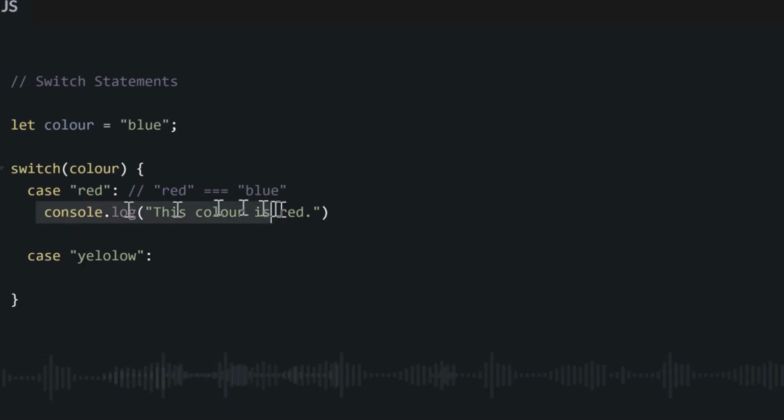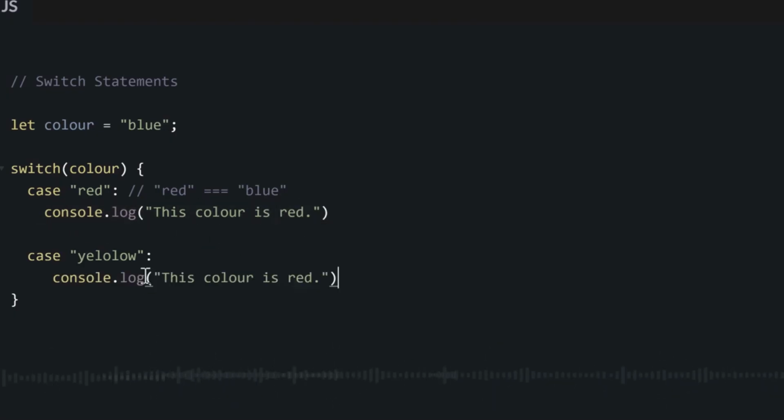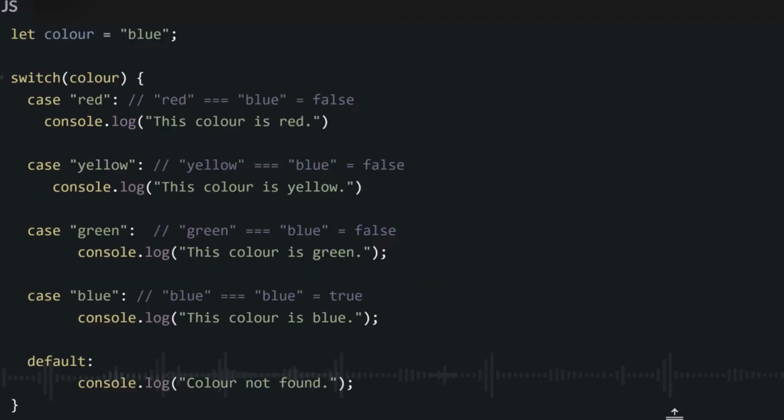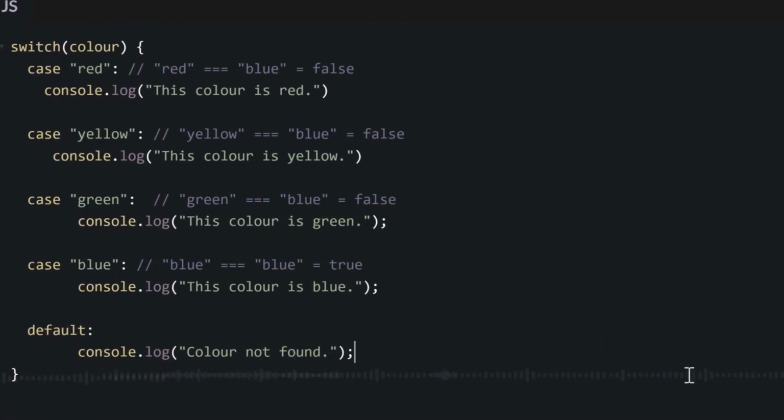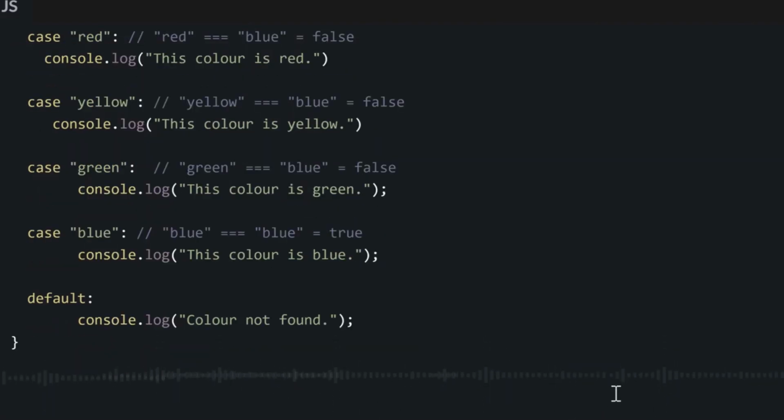If they are not the same, then move on and check the next case. It will continue to compare each of our cases to what is inside this switch bracket, which is our color variable, and it will only run our case if the comparison is true. And then finally we will write the default, which na like our else statement. That is the final thing we want do. If all our conditions we check for, none of them return true, that is, if none of these cases match what is inside our variable we compare to, then do this default case.